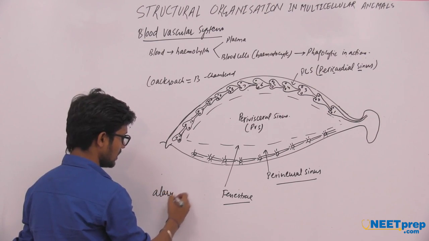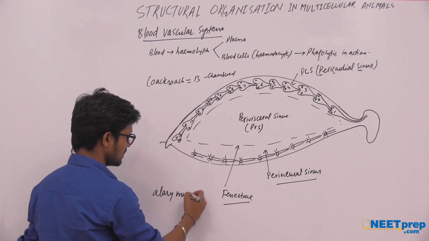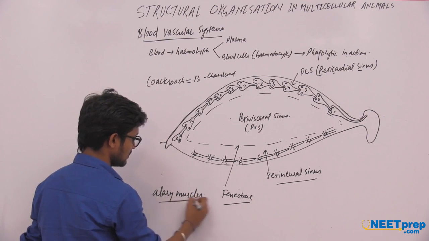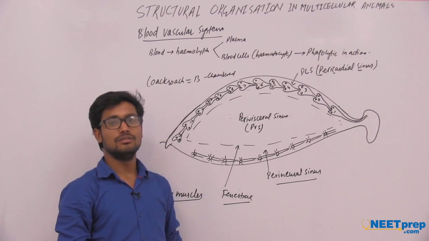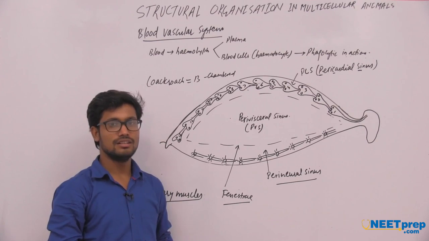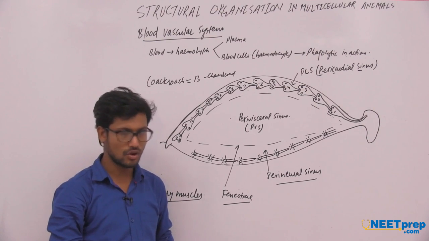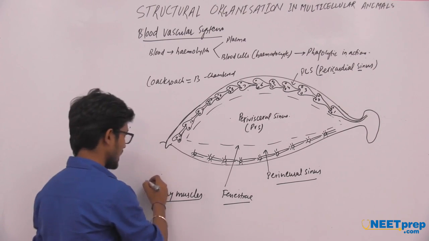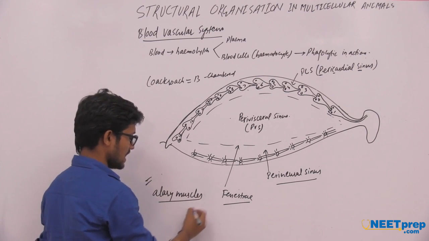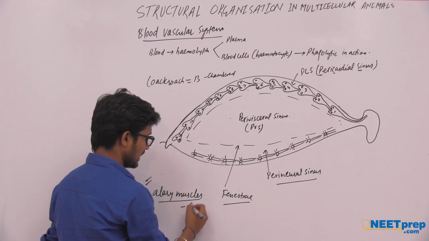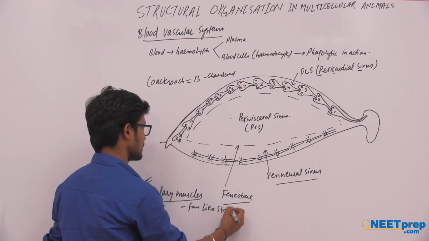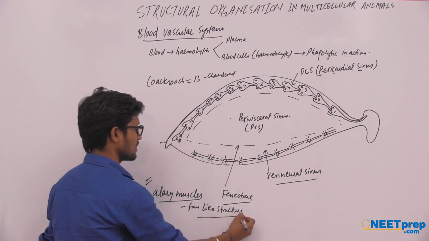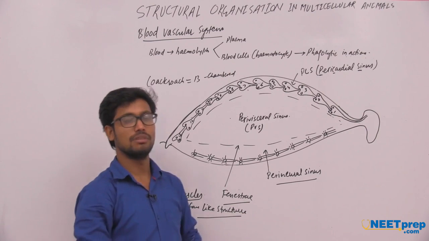The surroundings of the heart have the alary muscles. These muscles help in the blood circulation of the cockroach. These alary muscles are fan-like in structure, and these muscles help in the circulation of the blood.